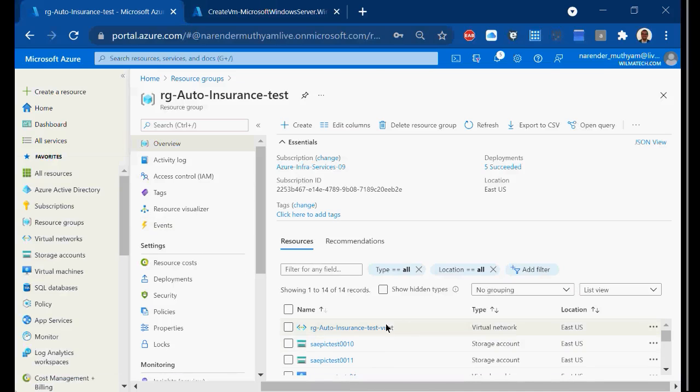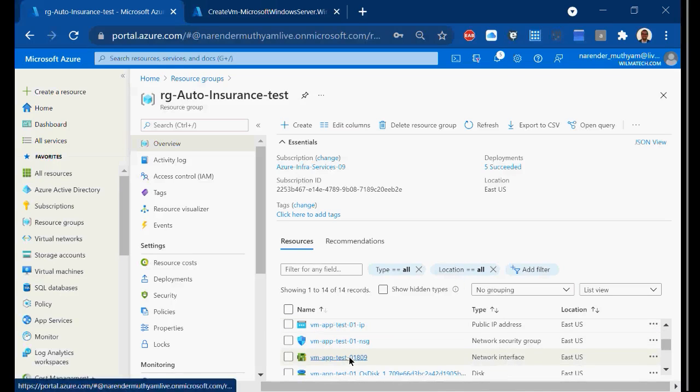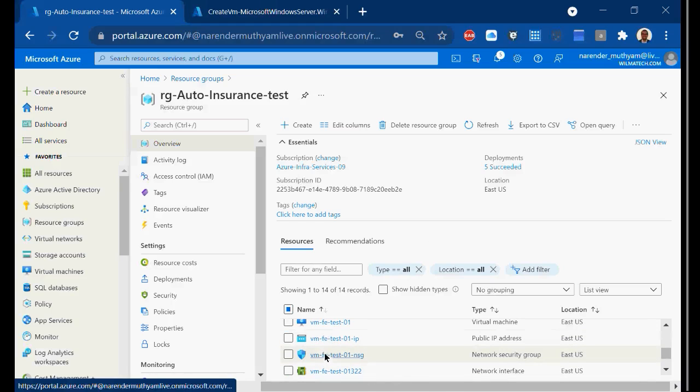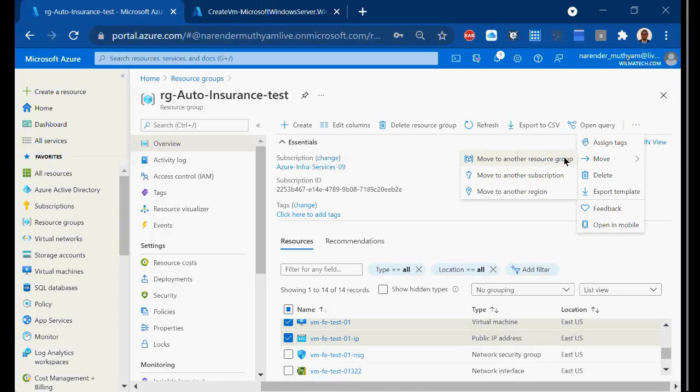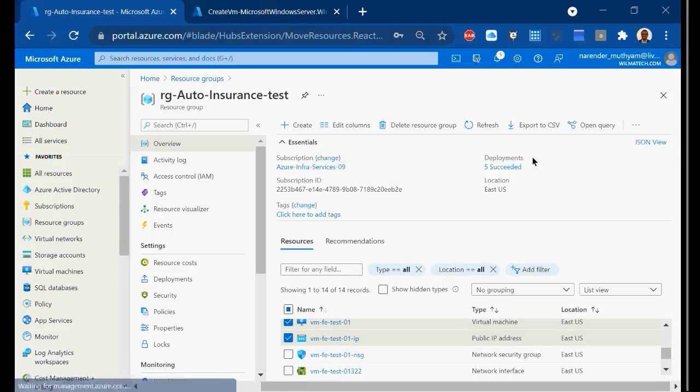Here I want to move the test VM, NIC card, and also the public IP and the VM. These 4 items I want to move to a different resource group.